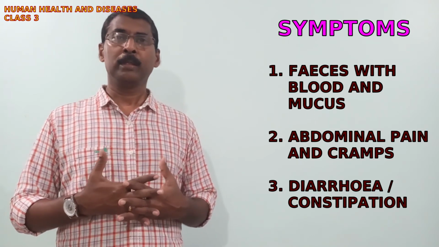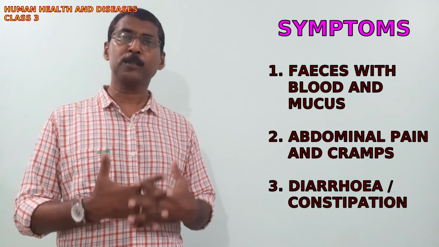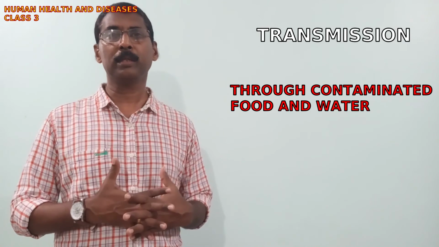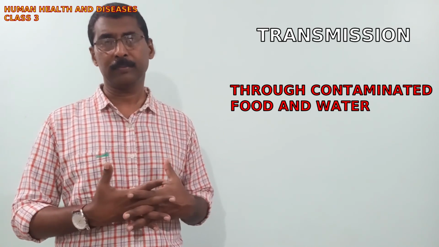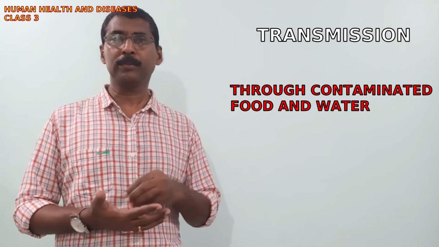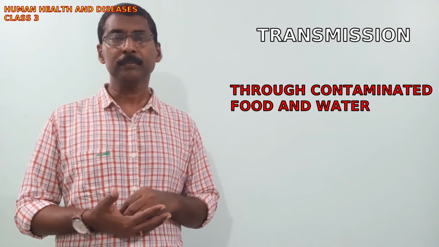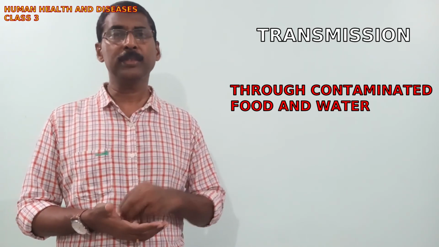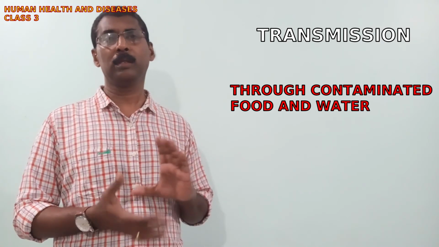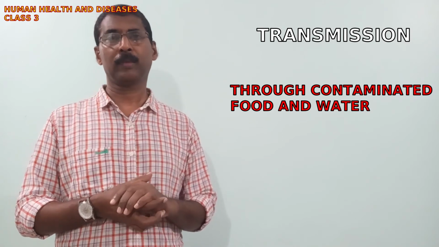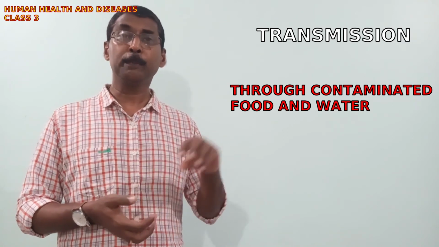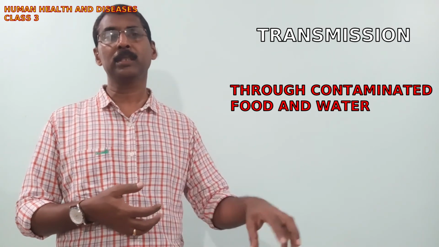Okay. So amoebiasis is transmitted from one person to another person through contaminated food and water. As we had already seen in the case of typhoid, the infectious stage of Entamoeba histolytica is passed out in the feces of the patient and gets deposited in the soil when he defecates in open places.